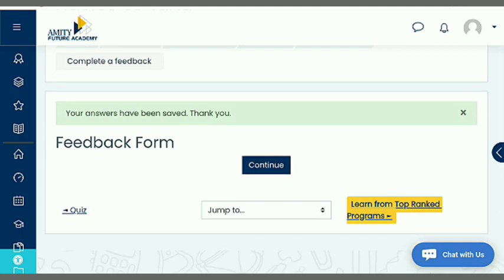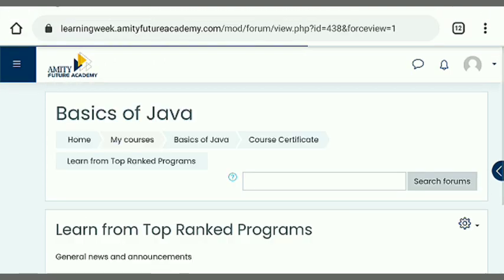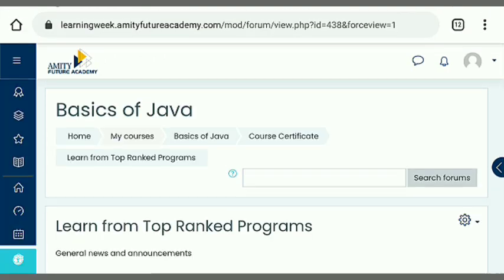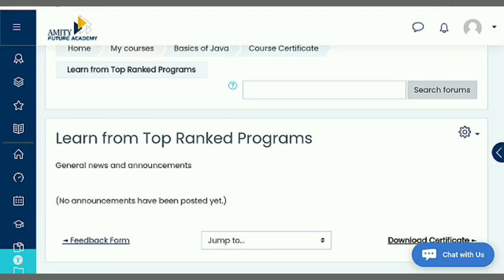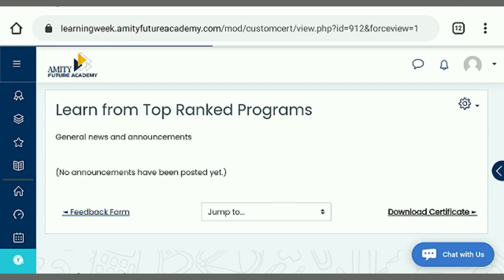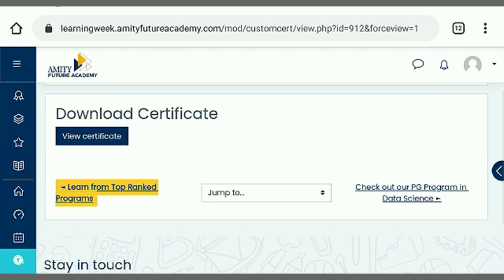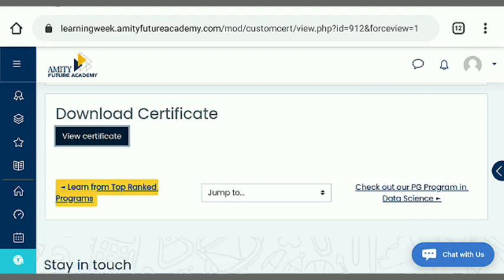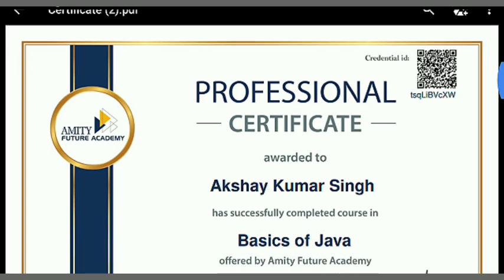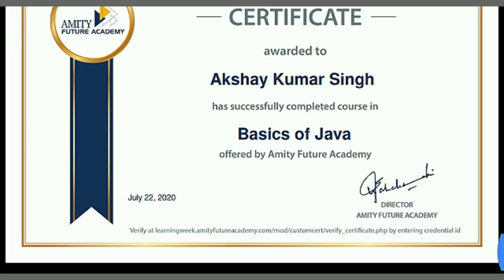Now learn from top ranked programs. Just tap on it. When you tap on it, there is an option to download certificate. You can see there is an option of download certificate. Tap on download certificate. Here you get an option of view certificate. Just tap on it and download. You get your professional certificate from Amity Future Academy of Basics of Java. This is a very handsome certificate.